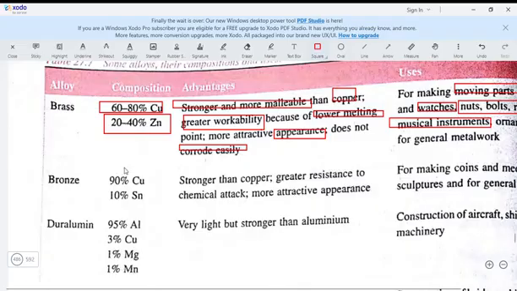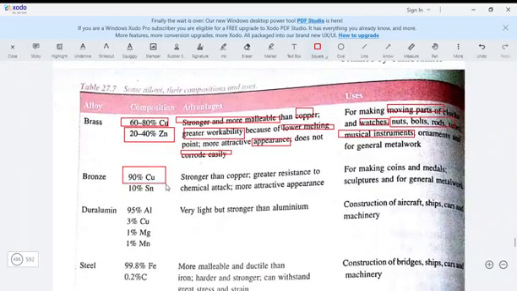Then let's look at bronze. Bronze needs enough copper, like 90% copper and just 10% tin. So this one will make it become stronger than ordinary copper, and it will have more resistance to chemical attack. So chemicals will not easily attack it because you have already blended them together, and they will be more attractive in appearance. So most times they use this one for coins. So bronze, they use it for coins, for medals, for sculpture, for general metalwares.